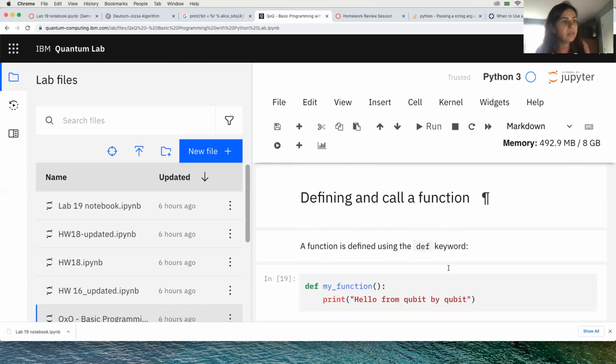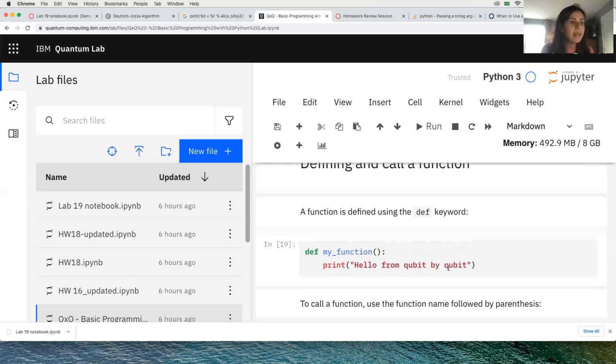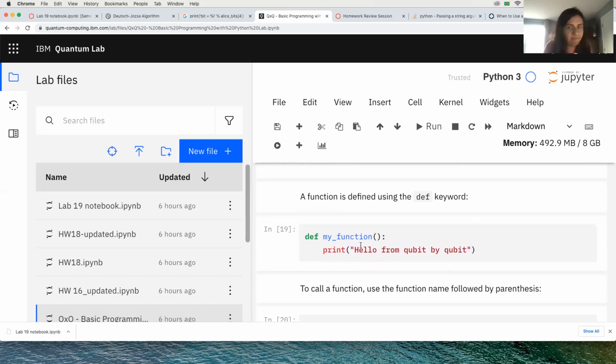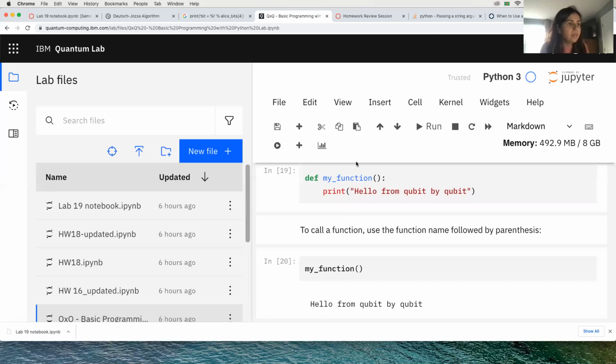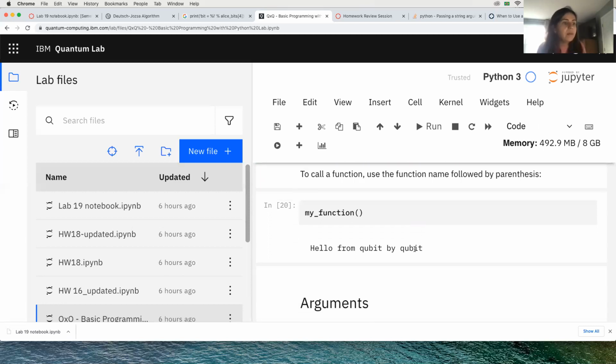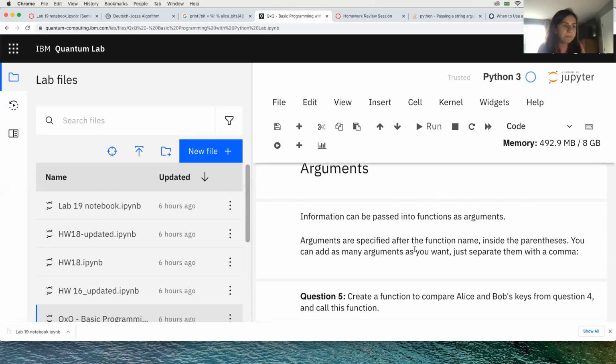So let's see it better. Defining and calling a function. This is a super simple function that has no parameters, no arguments, it just says my function. And what it does, it prints hello from qubit by qubit. So to call this function, I just need to type my function and then it prints hello from qubit by qubit, because that's what the function does. So it's a very simple function that does pretty much nothing here, but we can complicate it by putting in arguments.